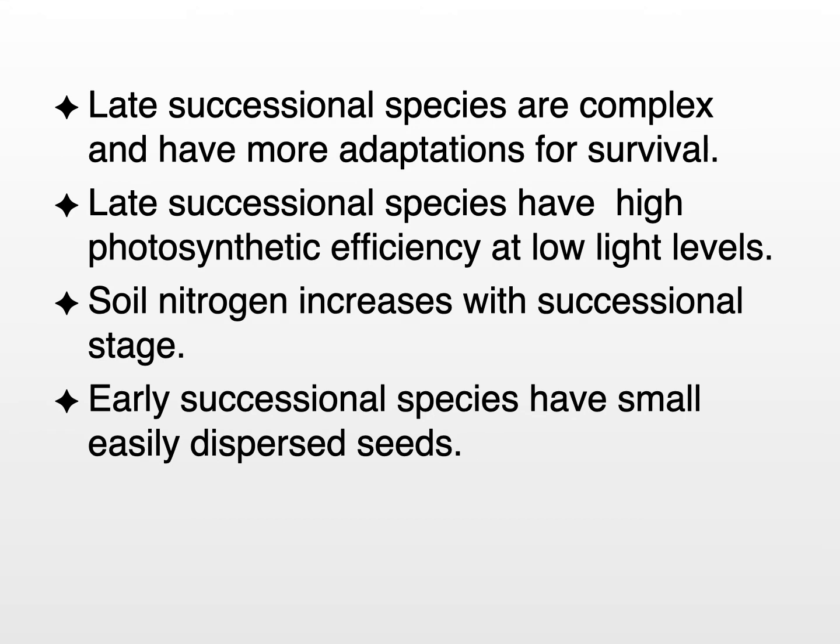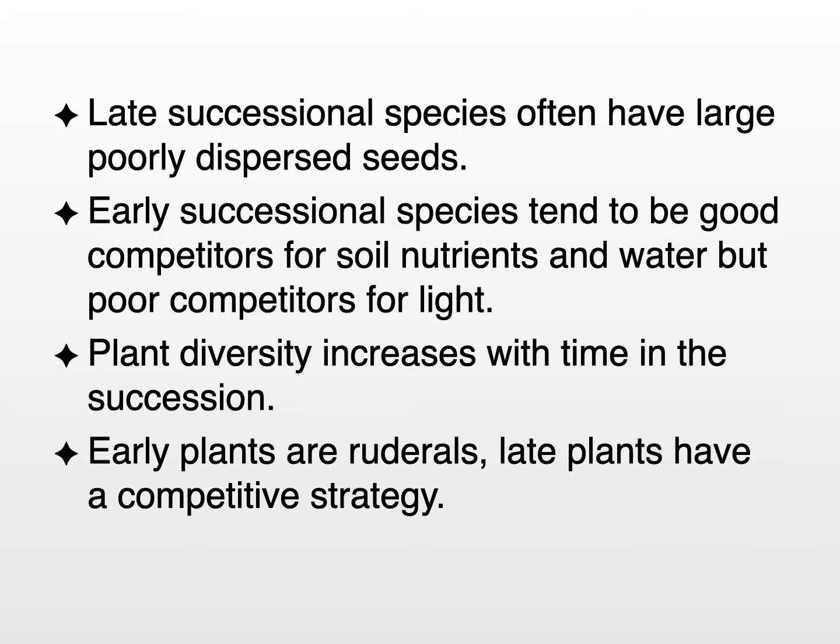Early successional species tend to have small, easily dispersed seeds, which would be an advantage to getting into habitat that has become newly disturbed and open for colonization and establishment. Late successional species often have large seeds, and these seeds are poorly dispersed.